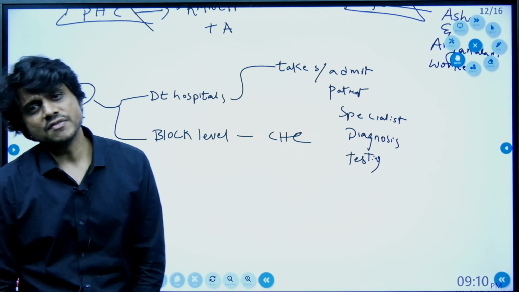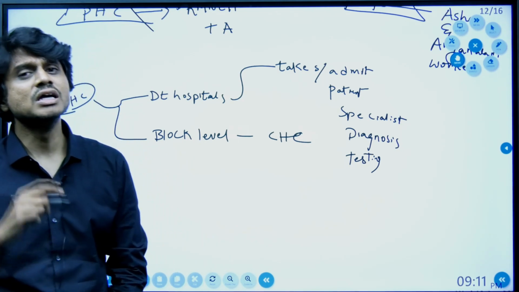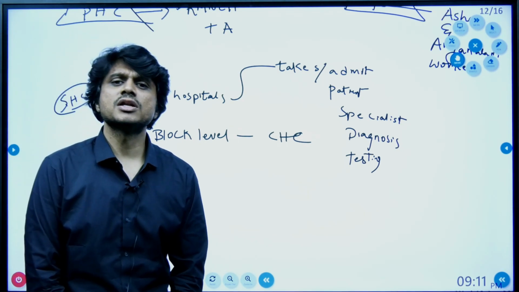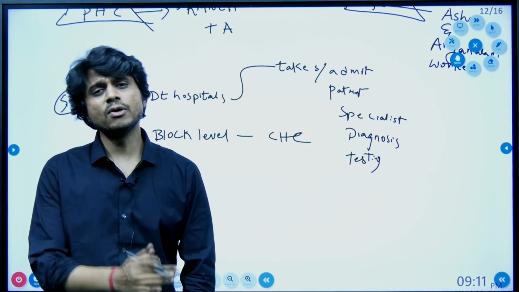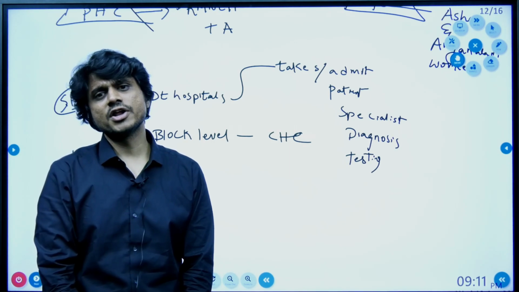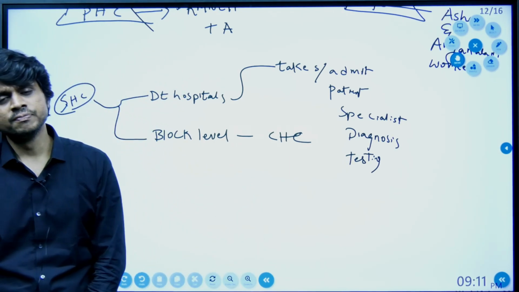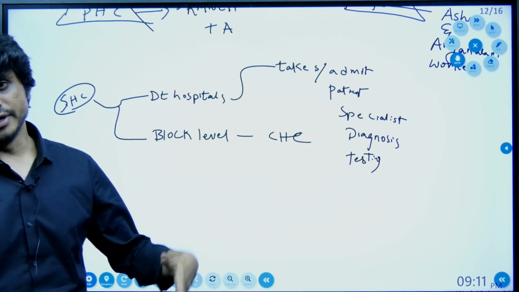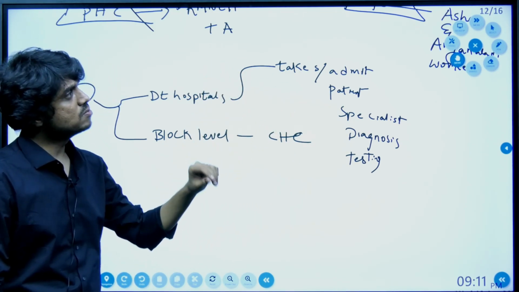From long back there has been a recommendation that it should be increased to 4% of the GDP. In the 2017 National Health Policy, the government said we will increase it to 2.5% of the GDP soon. Now they have come very close, somewhere around 2.1 to 2% of the GDP, especially during the time of COVID. Now we have tried to increase our medical supply, beds, these all things we are doing. So these are the different problems that are present in the health sector.